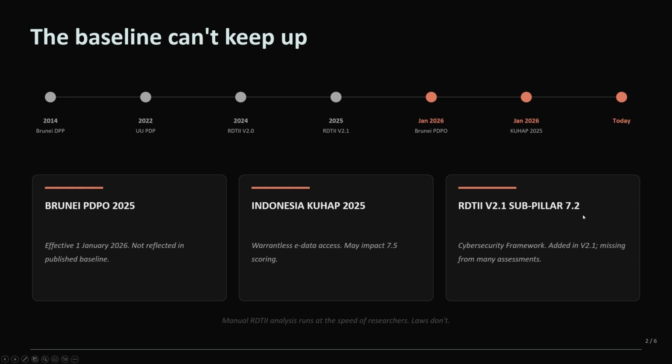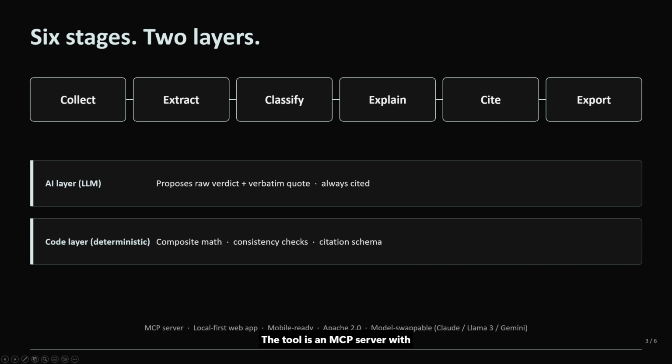version 2.1. The tool is an MCP server with a local web app, mobile ready, Apache 2.0, swappable between hosted models like Claude and self-hosted open weight models like Llama 3. The pipeline runs six stages: collect, extract, classify, explain, cite, export. Scoring math and conflict checks are deterministic code, never AI output. The model proposes raw verdicts, the score is derived in code.